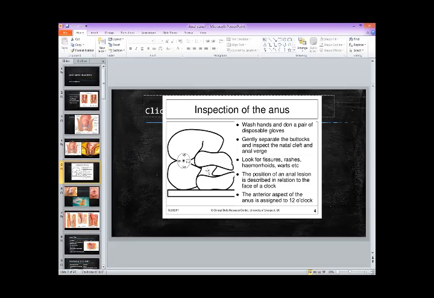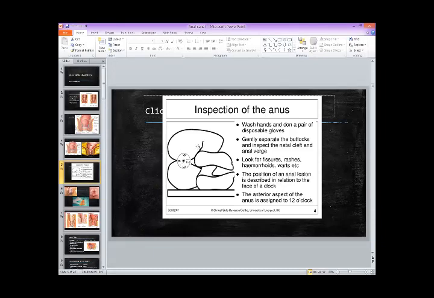And this is what is being drawn here. You're standing on the right side of the patient and you ask the patient to take a left turn. The patient is turned to the left and facing on the left side away from you, and the hip is flexed, the knee is flexed, and you ask the patient to come closer to you, and then you can see the anal canal here.